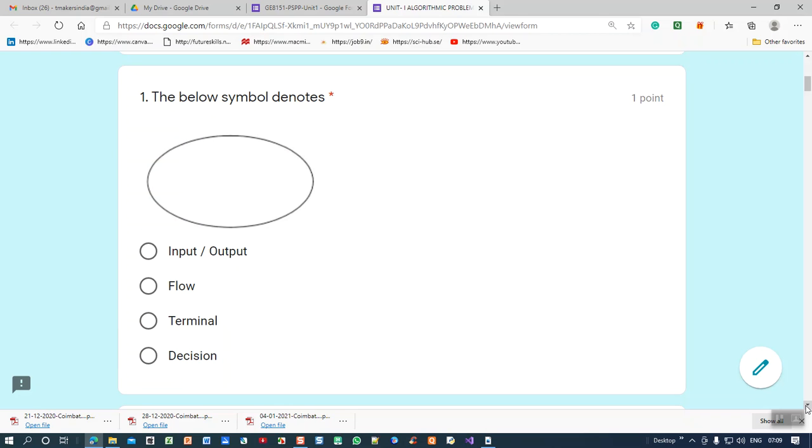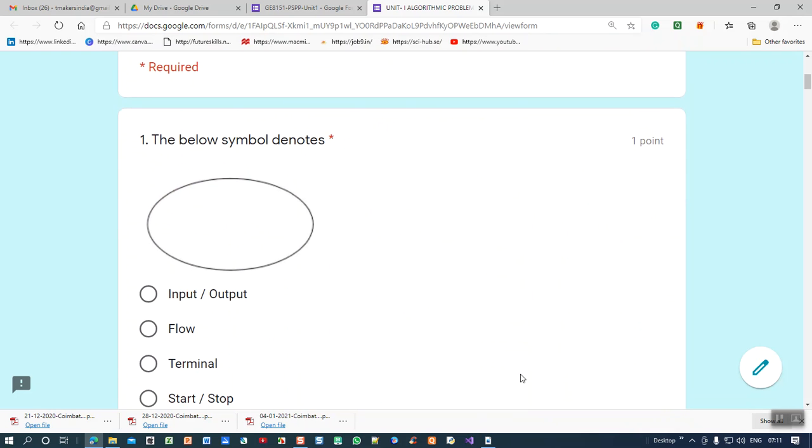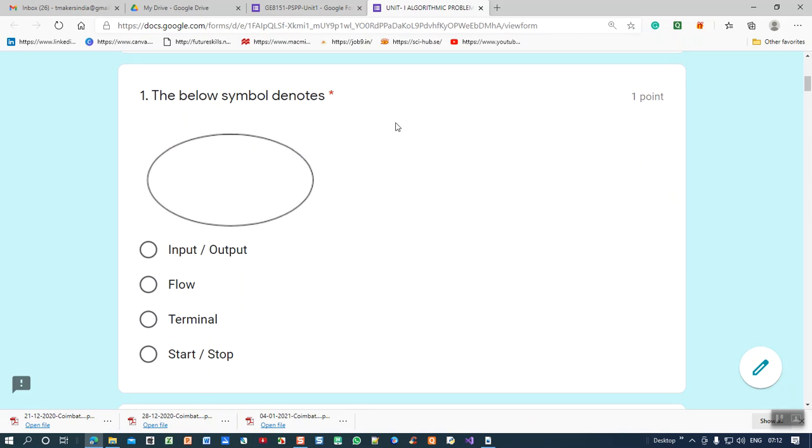For what purpose is this symbol used? The options are input output, flow control, terminal, and decisions.